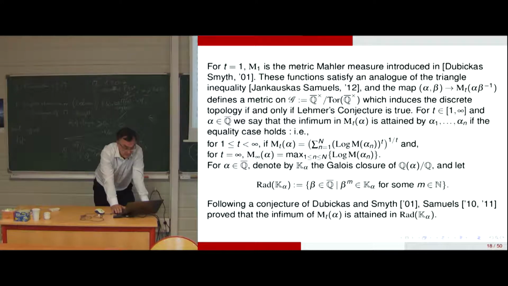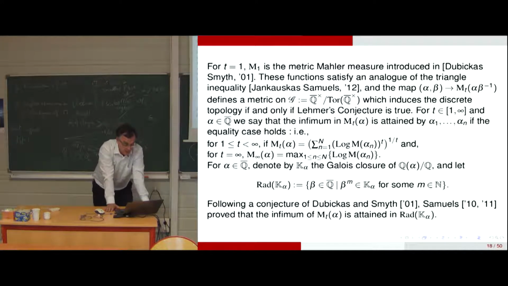And so for alpha, an algebraic number, we denote the Galois closure of Q of alpha by K alpha. So the radical of K alpha is by definition, so we denote it by beta, the algebraic numbers such that the nth power of beta belongs to K alpha for some n.